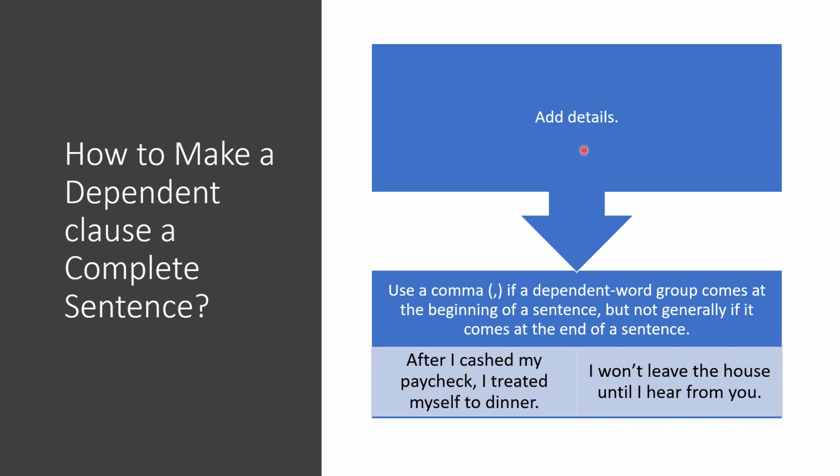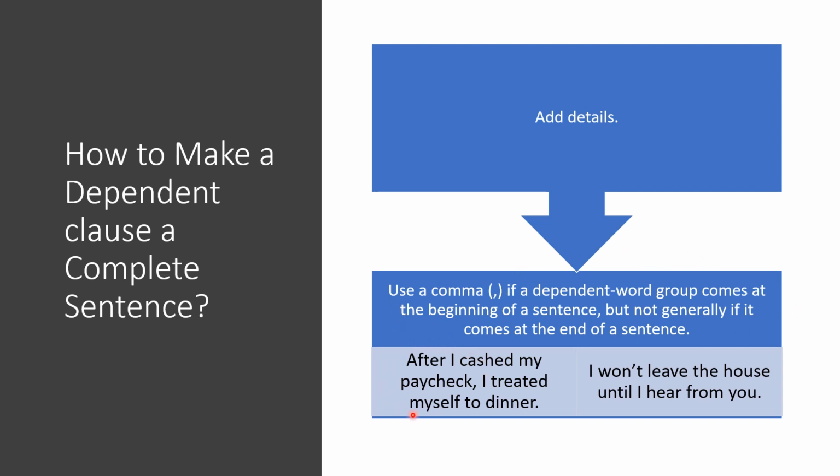After adding the details, observe this rule: you have to use a comma if a dependent clause comes at the beginning of a sentence, but not generally if it comes at the end. Take a look at these two examples and see the difference to understand what this rule means.